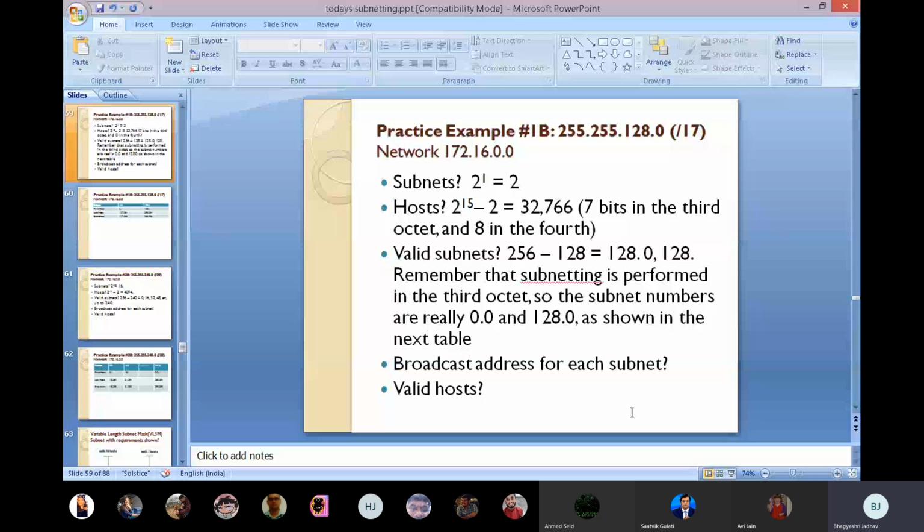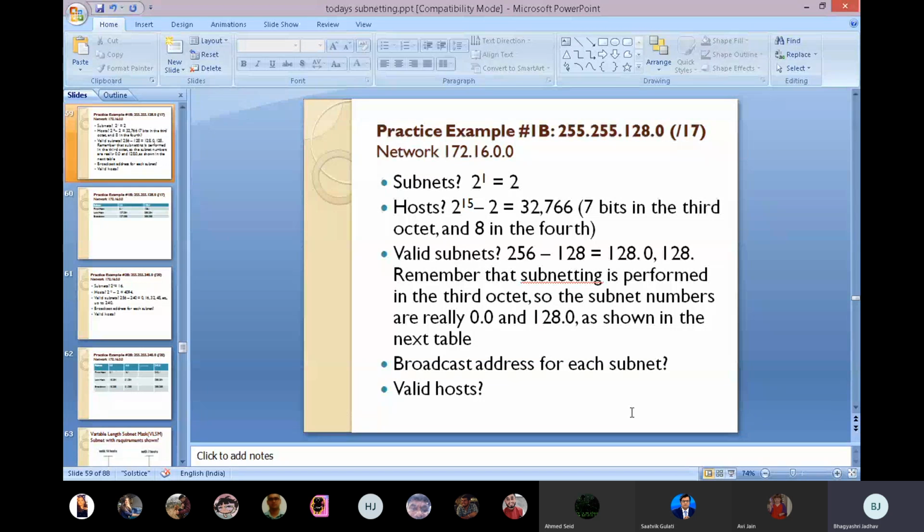See, we are calculating hosts: 2 raised to 15 minus 2, that is 32,766. Why these? There are 7 bits in the third octet and 8 bits in the fourth octet. Then the valid subnet is 256 minus 128. If we do this subtraction, we get 128.